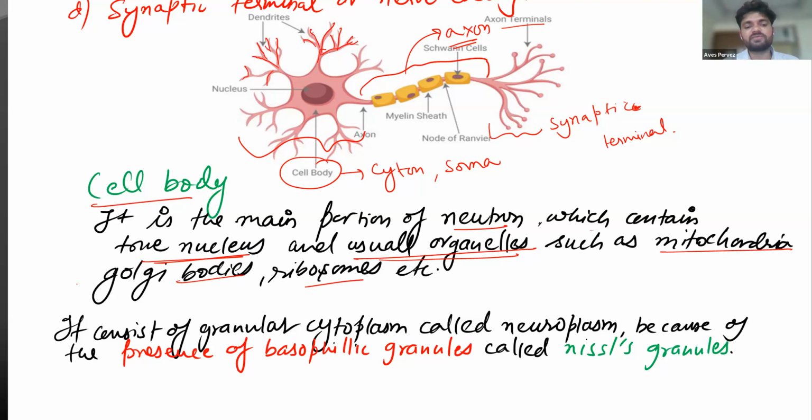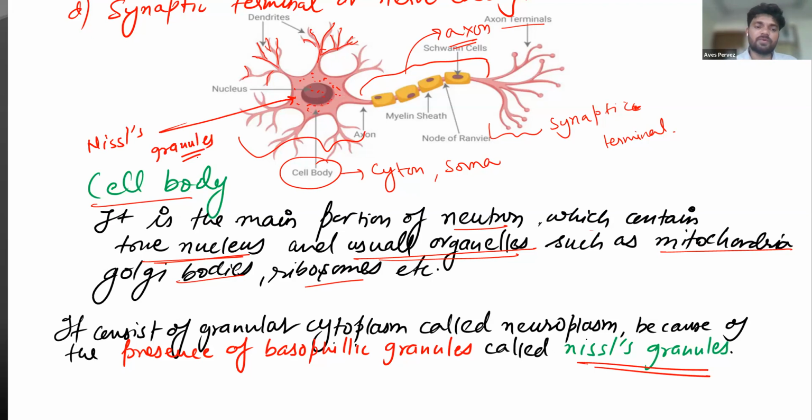The next one is, it consists of granular cytoplasm called neuroplasm, and here we find Nissl's granules. These granules are called Nissl's granules. So many times it has been asked in examinations that they will give you the dotted structure and ask you to label it. What is it? This will be Nissl's granules. Okay. Got it? Got it?